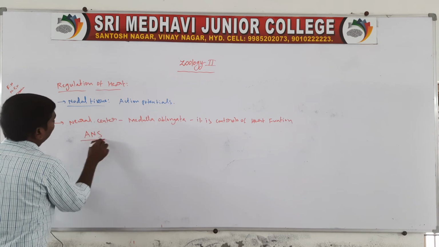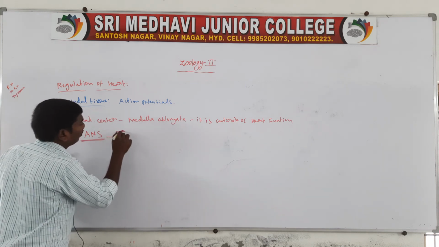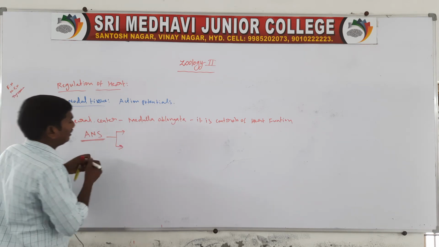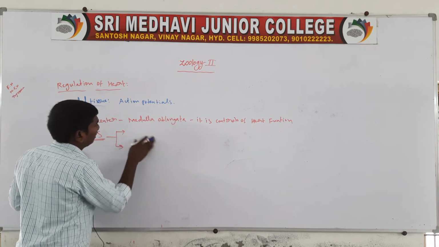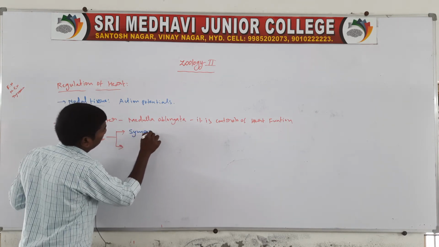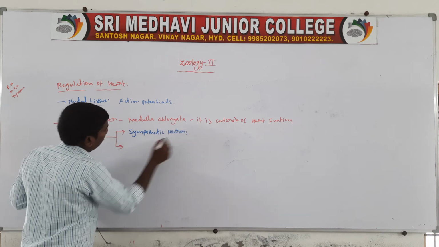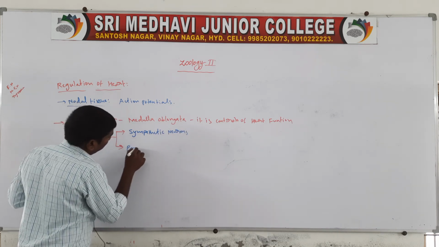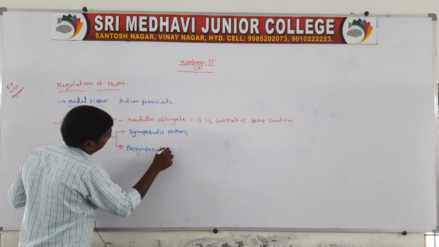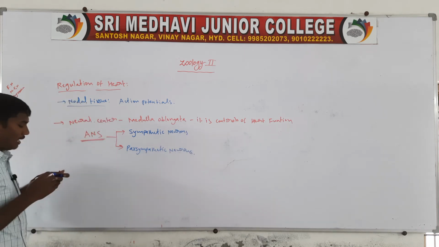The autonomic nervous system contains two types of neurons: one is the sympathetic neurons and another one is the parasympathetic neurons.